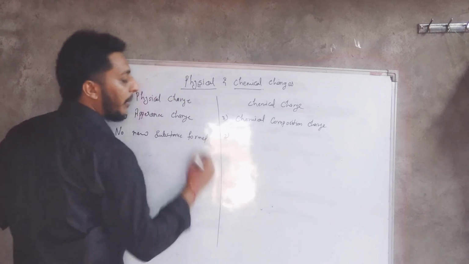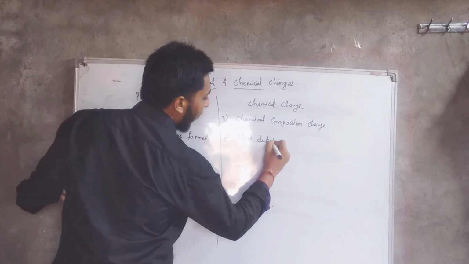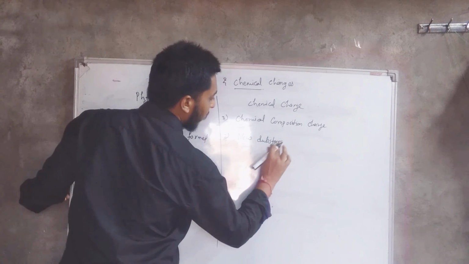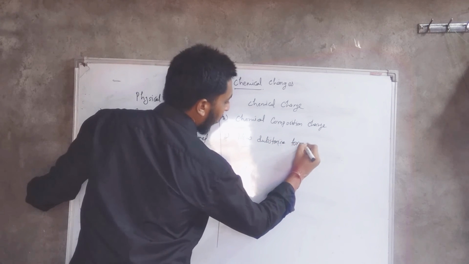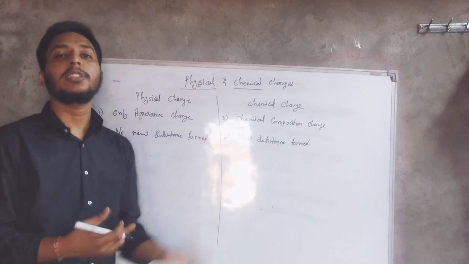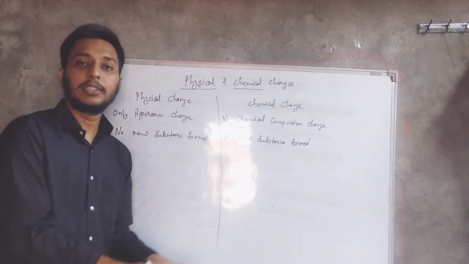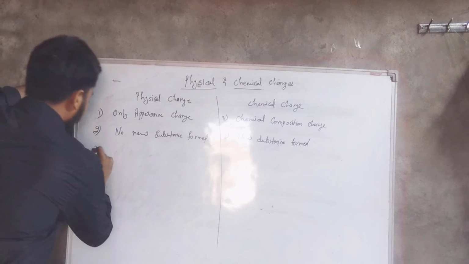But in case of chemical changes, new substance is formed. Why? These substances are formed because chemical composition is changing, and when chemical composition changes, always a new substance is getting formed.